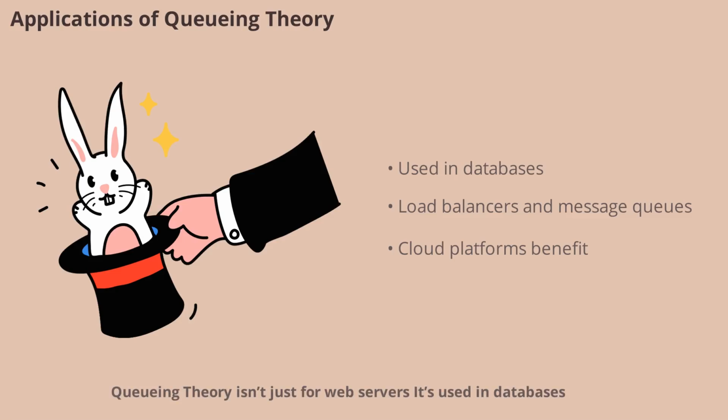Queuing theory isn't just for web servers. It's used in databases, load balancers, message queues like Kafka, and cloud platforms. Anywhere requests or tasks need to be processed, queues can form. Understanding how these queues behave helps engineers design more reliable and efficient systems, whether they're handling financial transactions, streaming media, or managing large-scale cloud infrastructure.